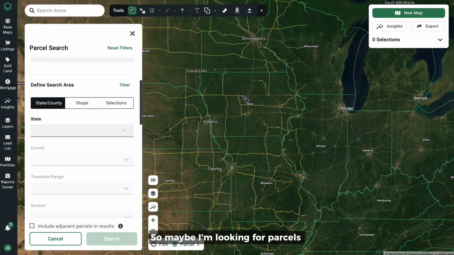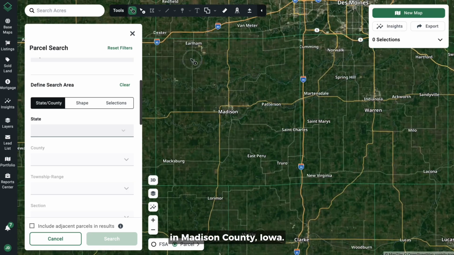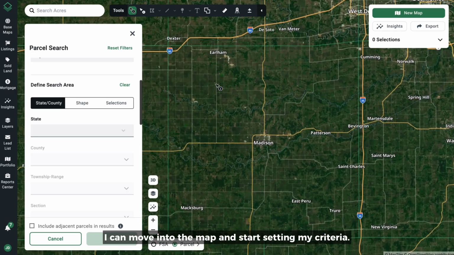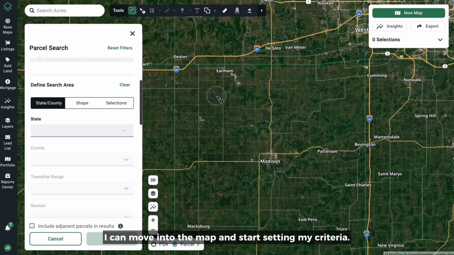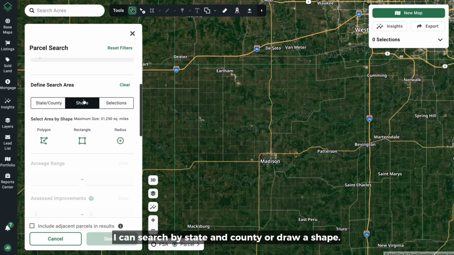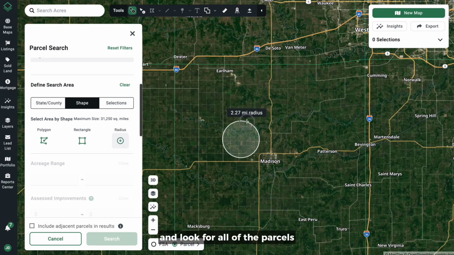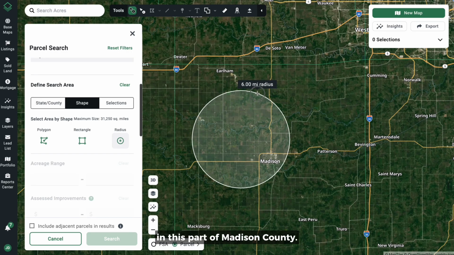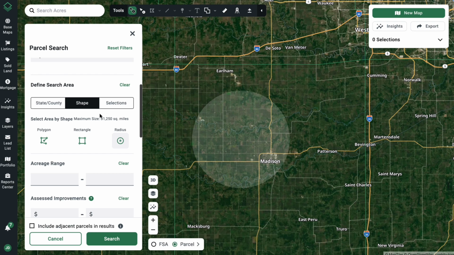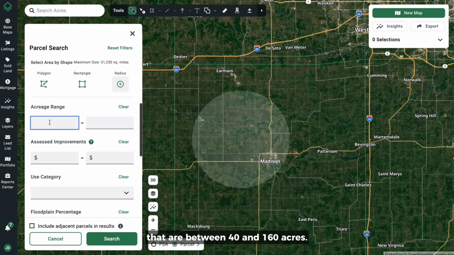So maybe I'm looking for parcels in Madison County, Iowa. I can move into the map and start setting my criteria. I can search by state and county or draw a shape. I'm going to use the radius tool and look for all of the parcels in this part of Madison County. Maybe I'm looking for parcels that are between 40 and 160 acres.